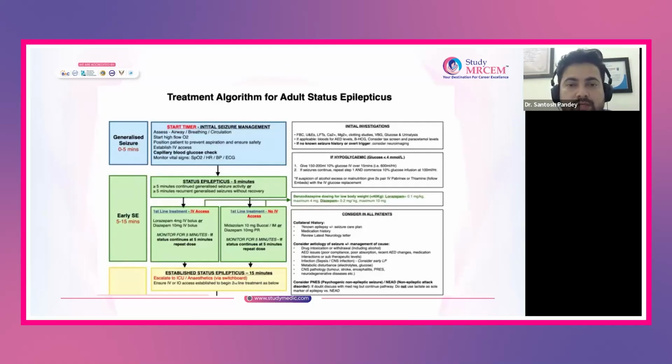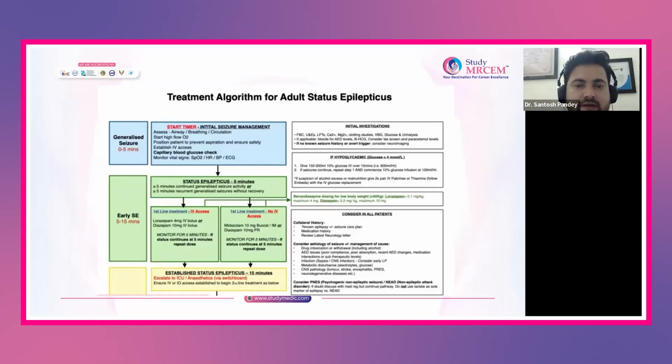Now, if 5 minutes have passed and the seizure has not settled, then it will not settle spontaneously. After 5 minutes you have to intervene with intravenous drugs. In the station, if the examiner tells you the time, it's okay. If they don't tell you, you have to ask how much time has passed. Now, if 5 minutes have passed and the patient is still seizing,